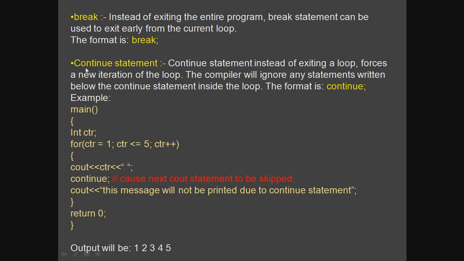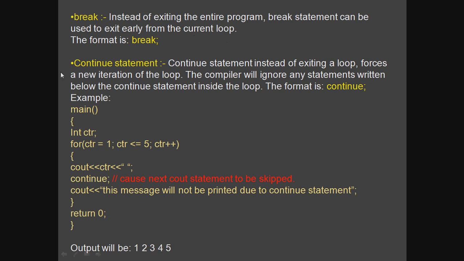Next is your continue statement. Instead of exiting a loop, the continue statement forces a new iteration of the loop. The compiler will ignore any statements written below the continue statement inside the loop. The format is just you write continue semicolon. Using a continue statement, we don't actually exit a loop, but we continue the loop with a new iteration. That means again the loop will start.